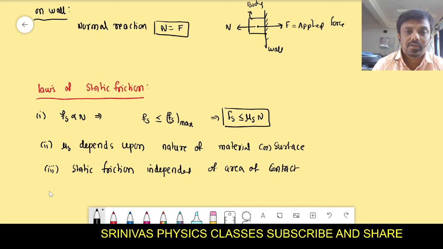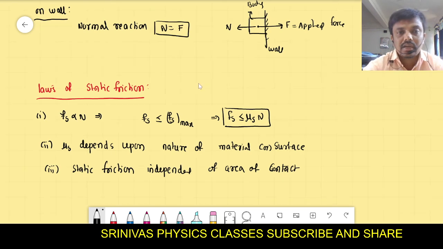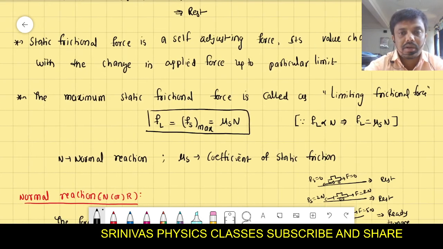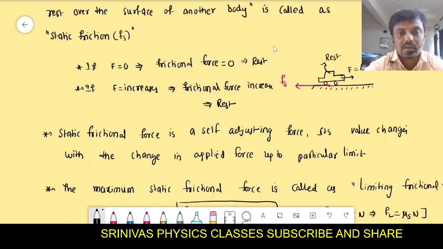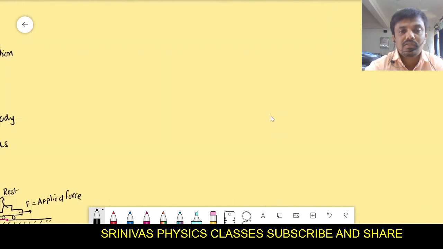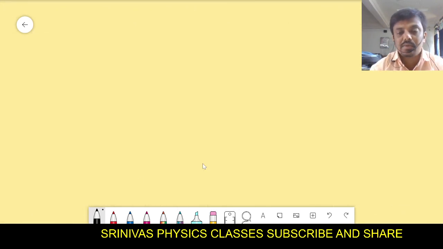That area is independent. Okay, this is about static friction that we discussed, right? If you have any query regarding the static friction, then you can ask me. Static friction means when it will be present. Can anyone tell when this opposition force is present?